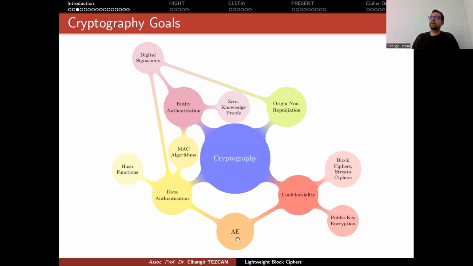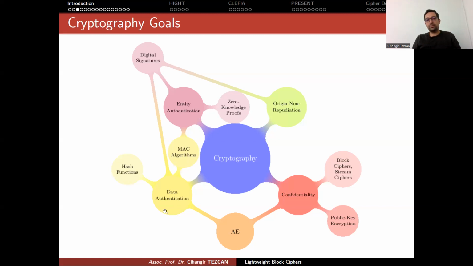We also have authenticated encryption. This actually solves two problems. It provides encryption, but also authentication. So it solves the problem of confidentiality, but also data authentication. In this scenario, you also know that the data is authentic and is not changed. We will talk about Ascon here, which is already one of the winners of the CAESAR competition, and that algorithm is also a finalist in the ongoing NIST lightweight cryptography competition. I will show you how an algorithm solves both the data authentication and confidentiality problem.